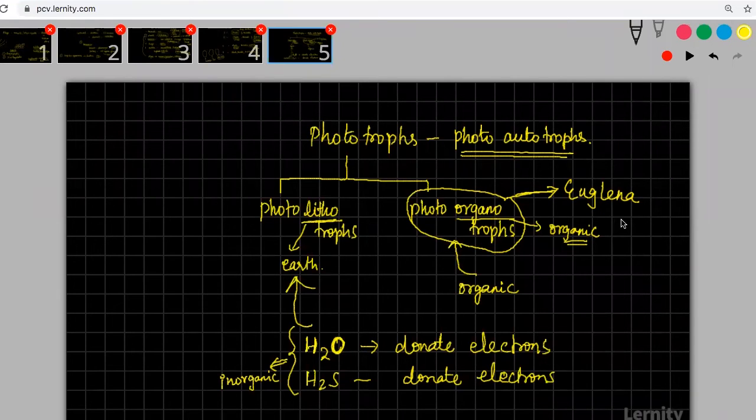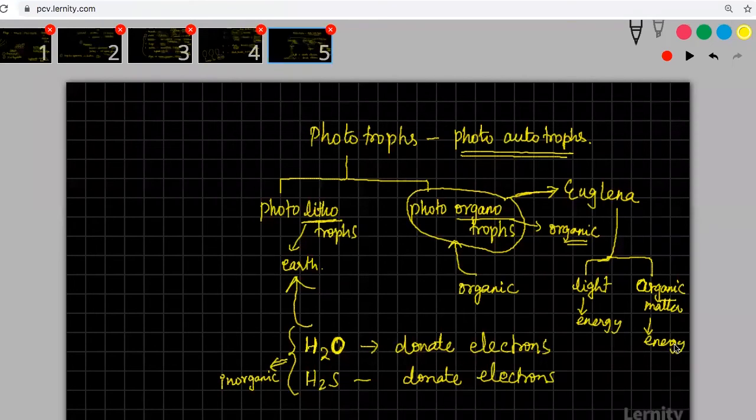The organisms having dual mode, which means they will use light as a source of energy and also depend on organic matter for energy.